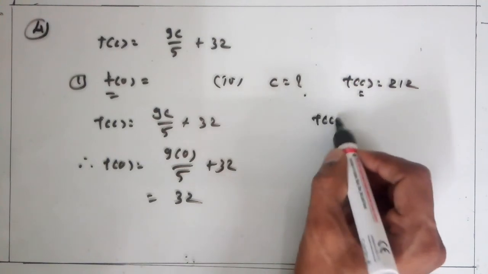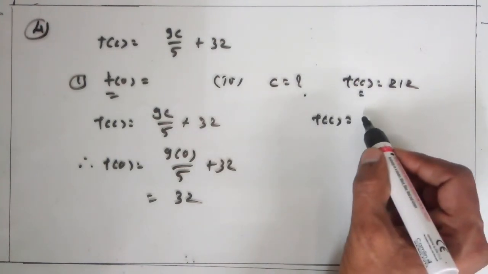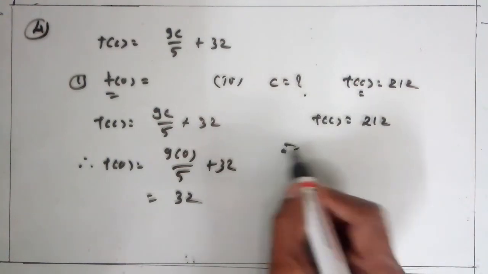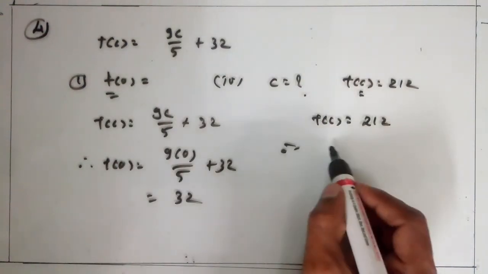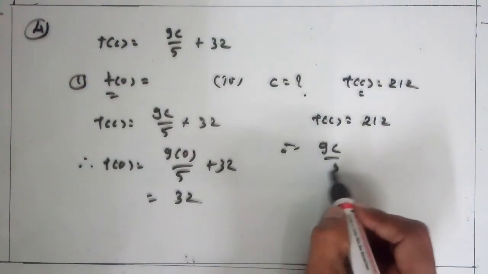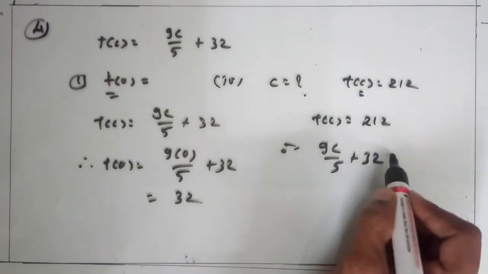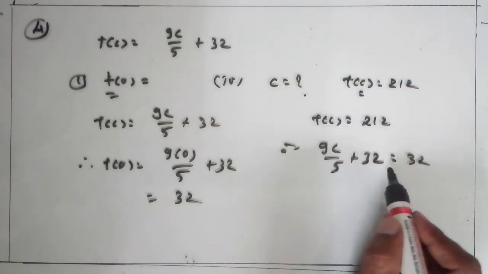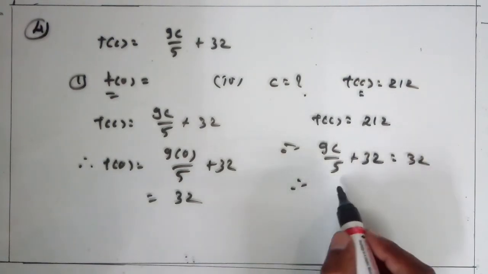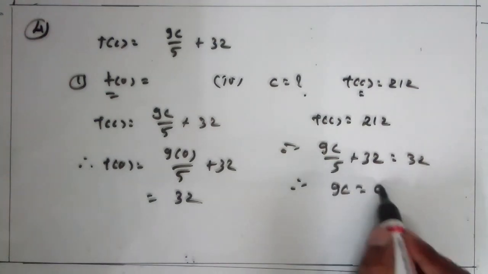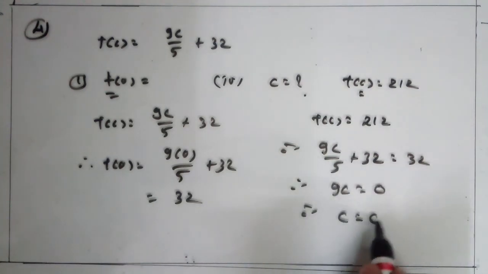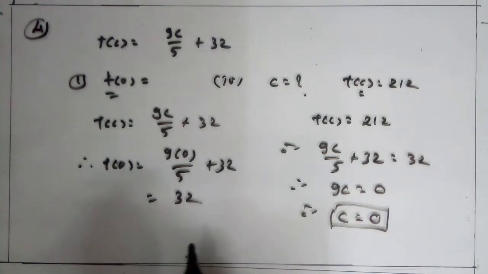Here t(c) = 212. Therefore we know that 9c/5 + 32 = 32. 32 from both sides cancels, so 9c = 0. Therefore c = 0. So here the value of c is 0. Clear?